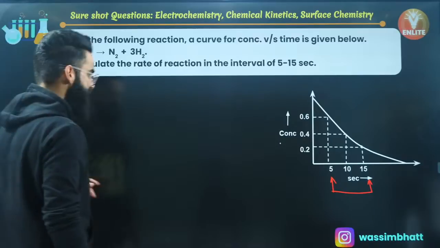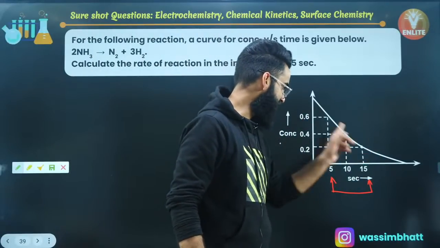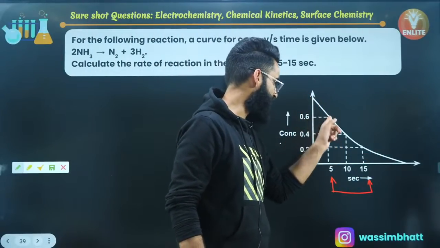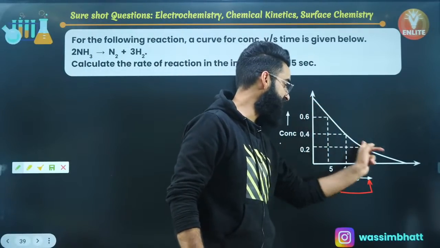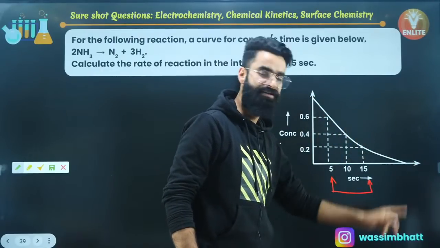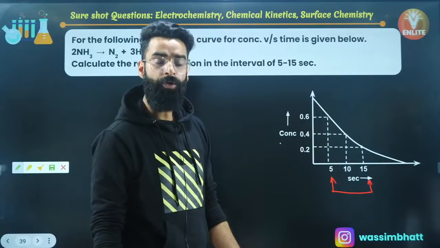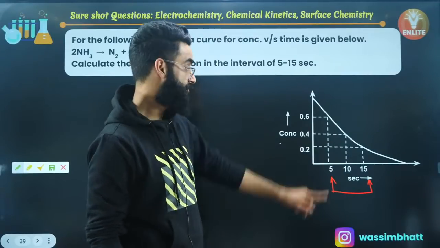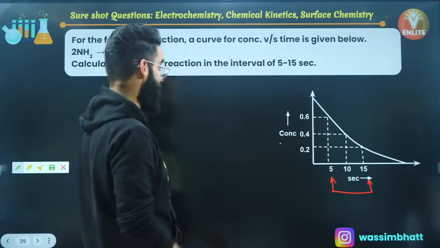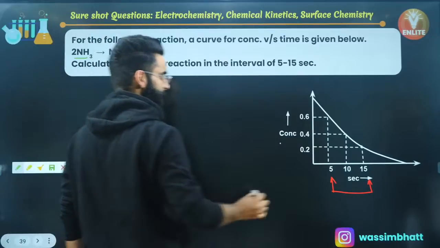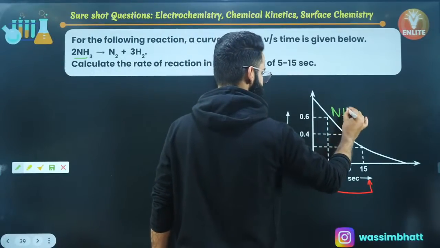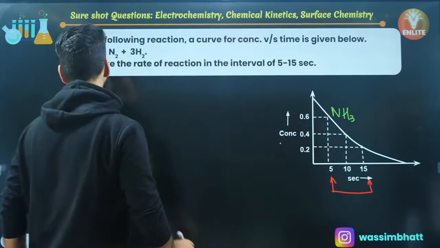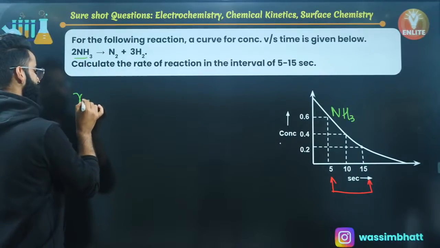First of all, as I see the graph which is given to us, the concentration of reactant is decreasing with time, and we know the concentration of reactant decreases with time. So this is the graph which is valid for the reactant. And what is my reactant over here? NH3. So this graph is valid for NH3, and I will be calculating the rate of reaction with respect to NH3.